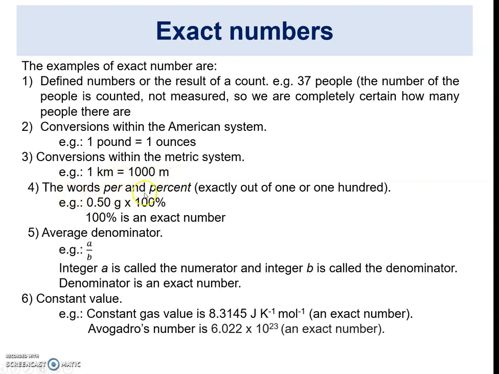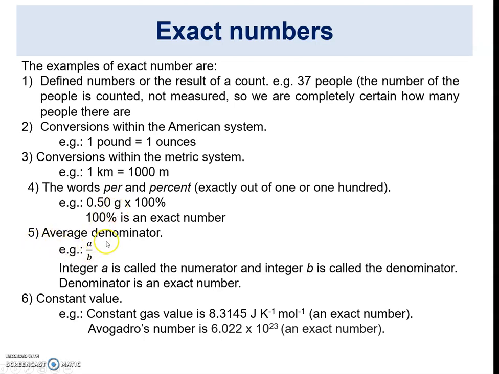Number 4: the words per and percent, exactly out of 1 or 100. For example, 0.50 grams multiplied by 100%. So 100% is an exact number. Okay, just to add here, 0.50 grams is a measured number.